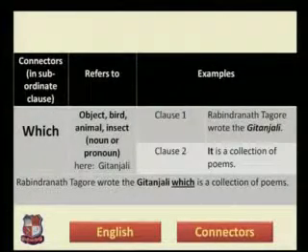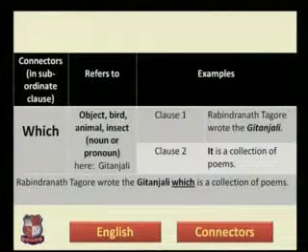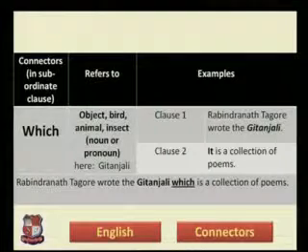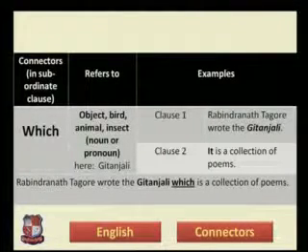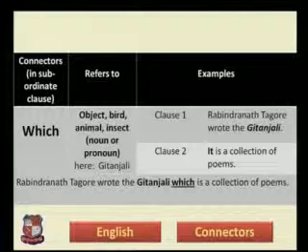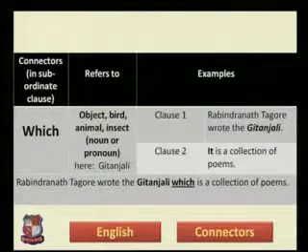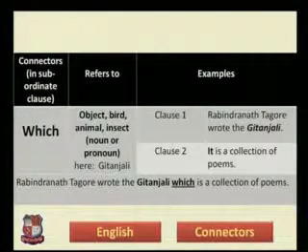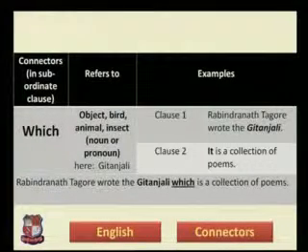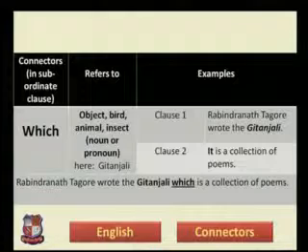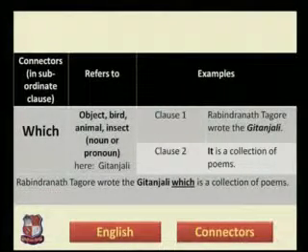So in this sentence, the word it is a pronoun that is used for neutral gender, or for inanimate things. It is also the subject of the sentence, and is a collection of poems is the predicate. It is a simple sentence. The complex sentence becomes like this: Rabindranath Tagore wrote the Gitanjali, which is a collection of poems.